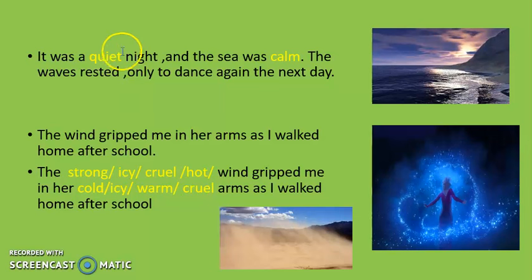So now you know that the night is very quiet, okay, and the sea was very calm. Calm means very smooth. It was not rough, okay. The waves rested. Now because the sea is calm, the waves are also calm, okay, only to dance again the next day. So can you see this description? Due to adjectives, you can see how well this situation has been described. Okay, for example, look at the other one.